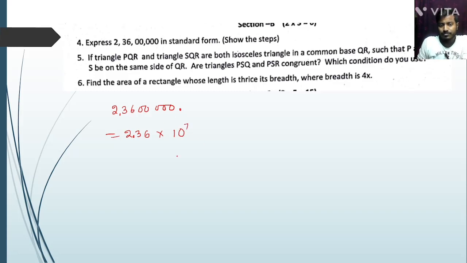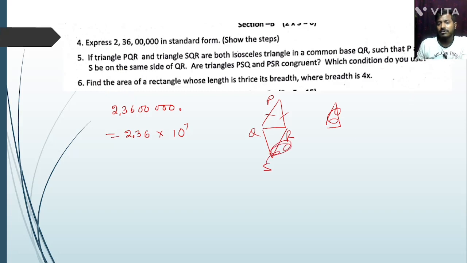Okay, next question, question number 5. If triangle PQR and triangle SQR are both isosceles triangles, okay, and common base, okay, common base QR, then P and S be on the same side of QR, the same side, sorry.